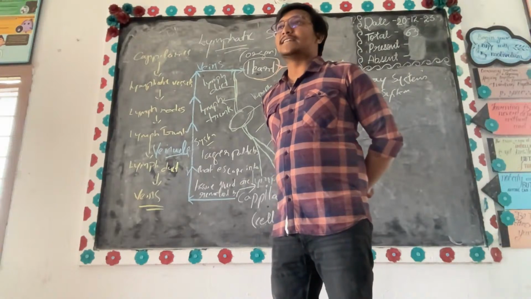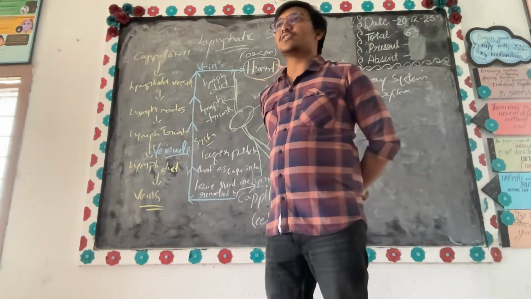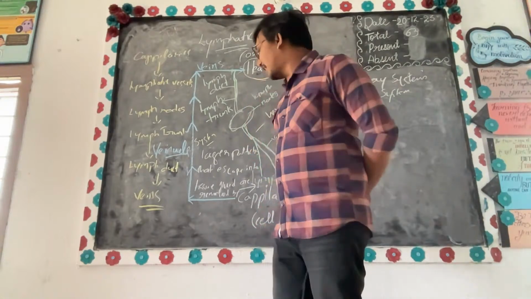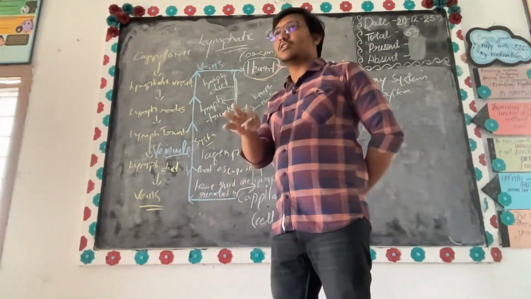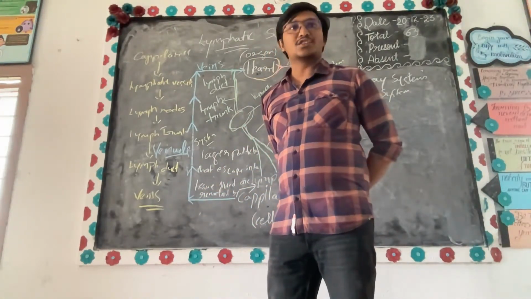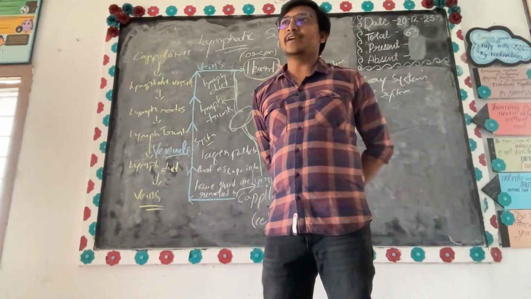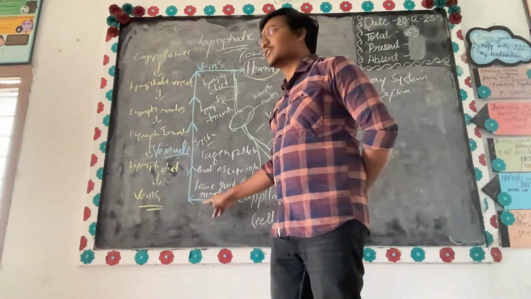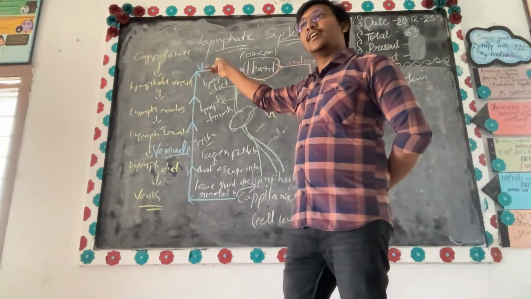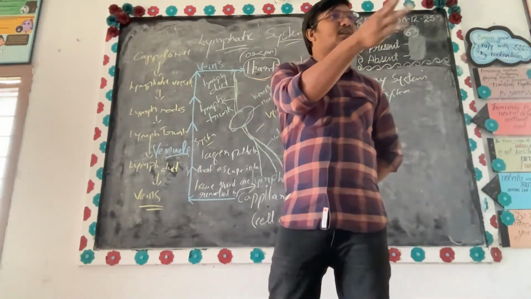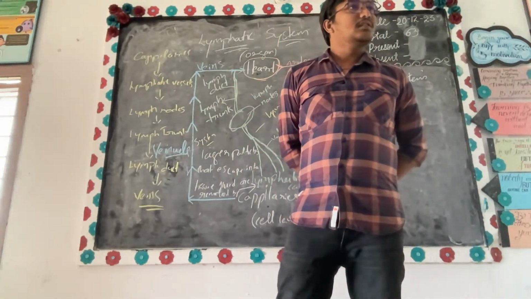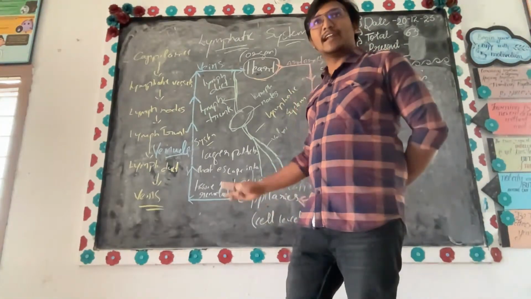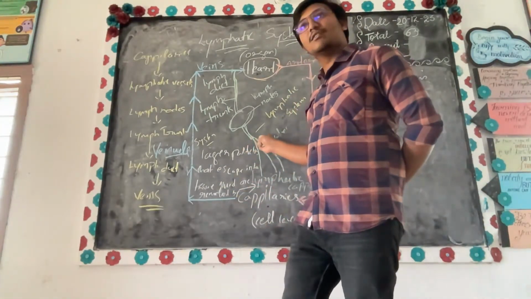Now RBC lifespan is about 120 days. After 120 days are completed, can it re-enter circulation? It has to be removed. If it enters the venous system, where will it go? It will go into systemic circulation again, but we don't want it to go into systemic circulation. So what do we need? We need another route. Who is providing that route?